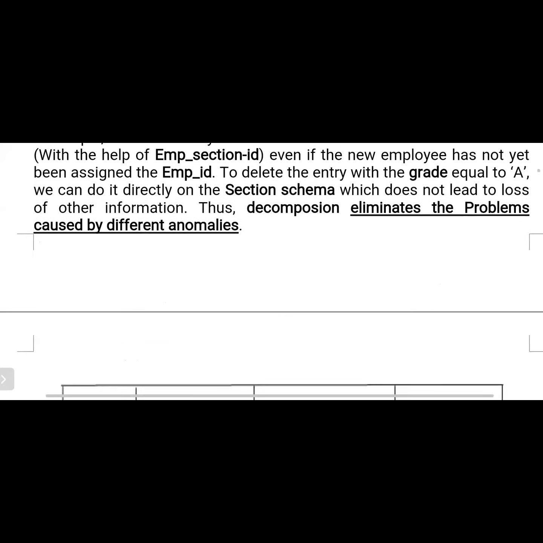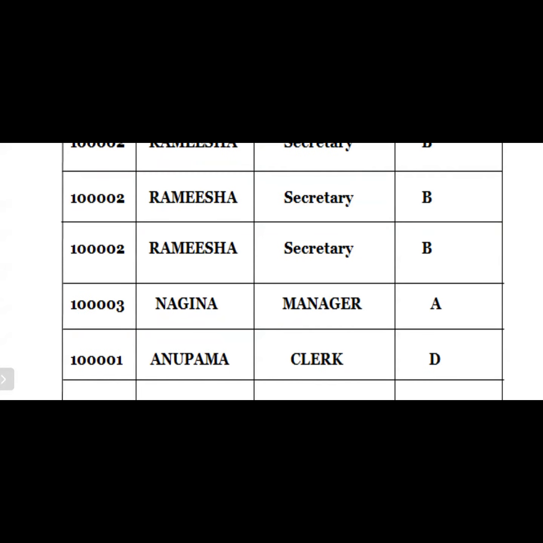Up to now I have been saying what the uses of decomposition are. Why am I repeating again? From the exam point of view, they ask many times: what is decomposition, what are the uses of decomposition, and how do we perform the decomposition? Okay.